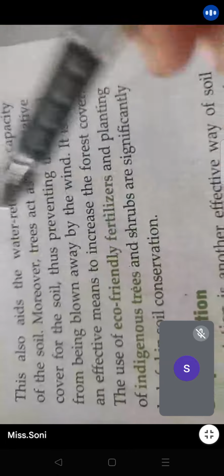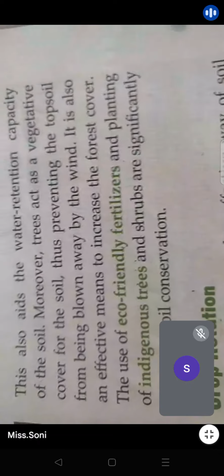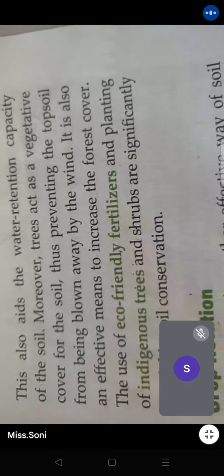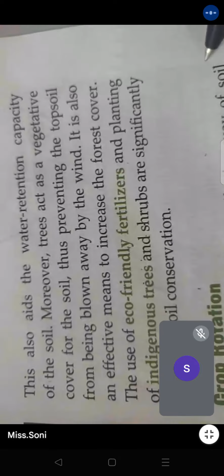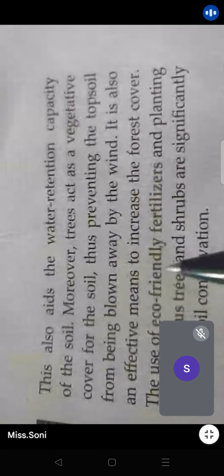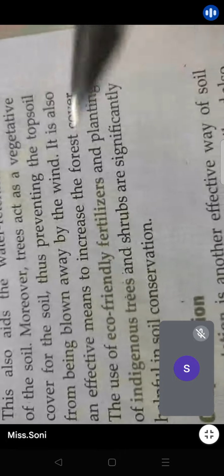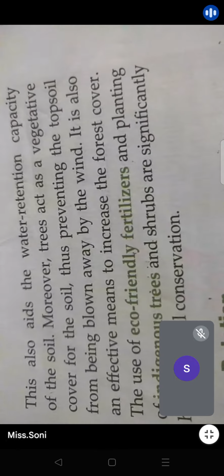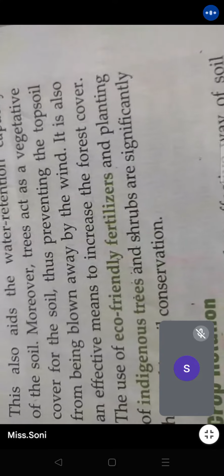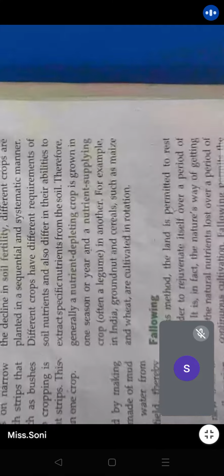Very nice, Arpan. They take away the quality of the soil, and the soil and the land becomes useless. The reason is the use of chemicals. We must use organic fertilizers to grow crops, to grow plants, so that the land is not getting harmed and it is protected. Understood? So afforestation simply means to grow more plants in an area where they can hold the soil and protect its drainage.